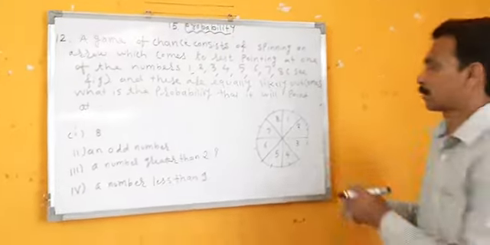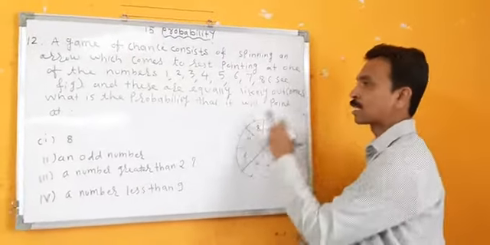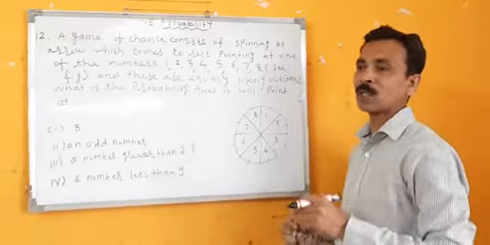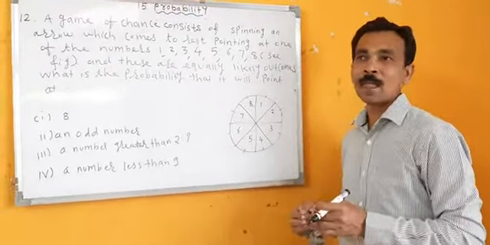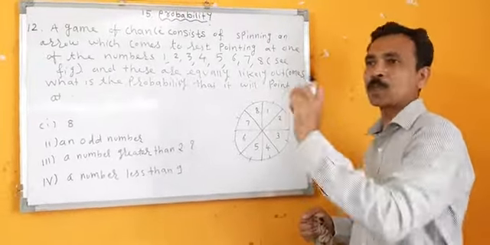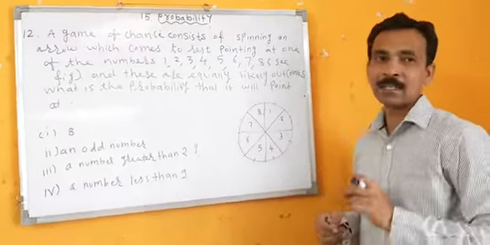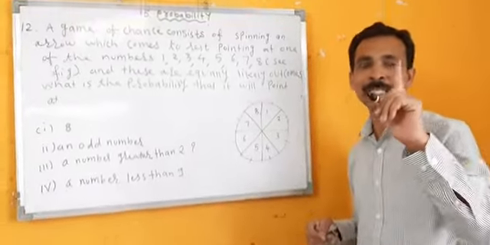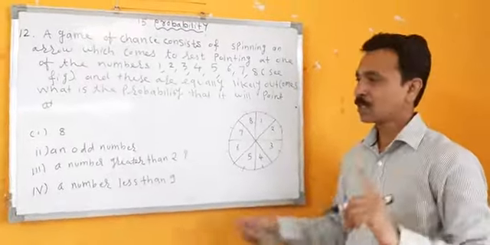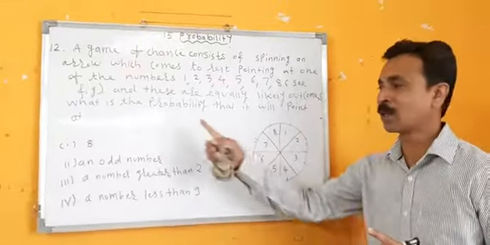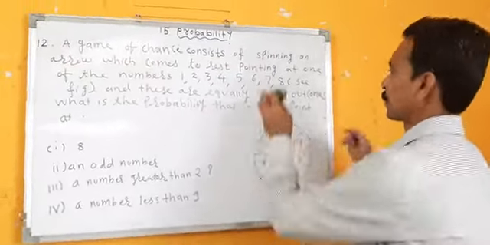See the figure. This is actually a spinning game. Suppose we are playing this game and I put on the number 7. If it comes on 7, it will come only once. So that way we have to find the probability of all these 4 parts.